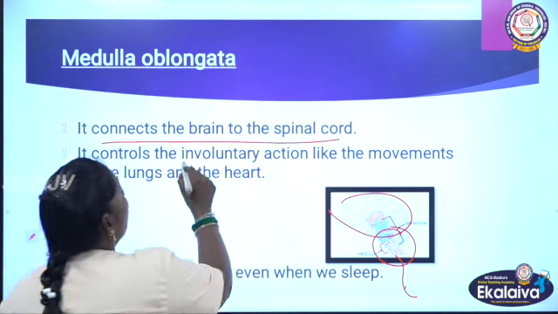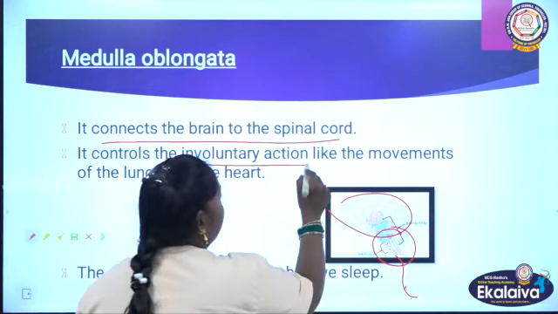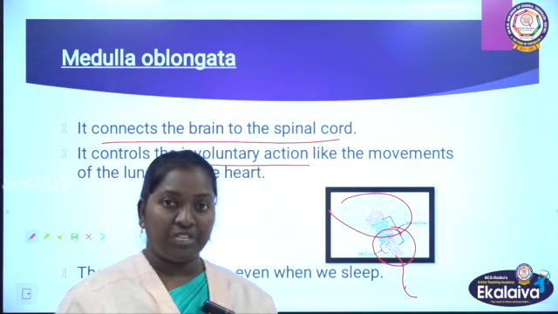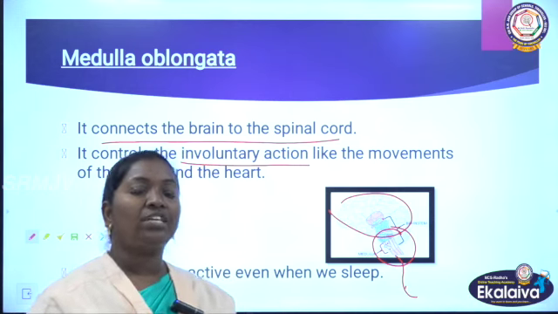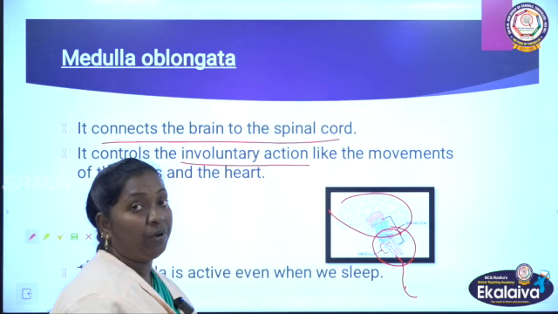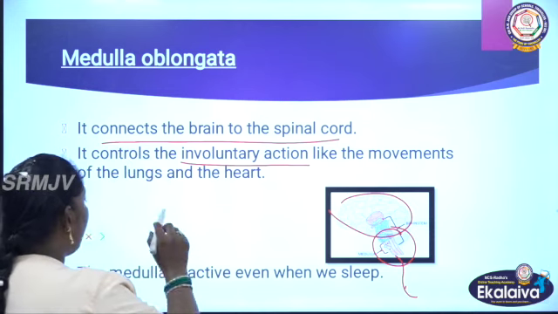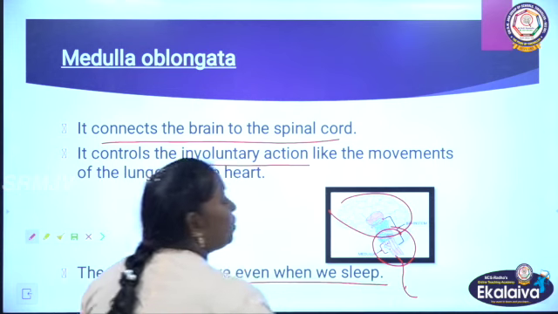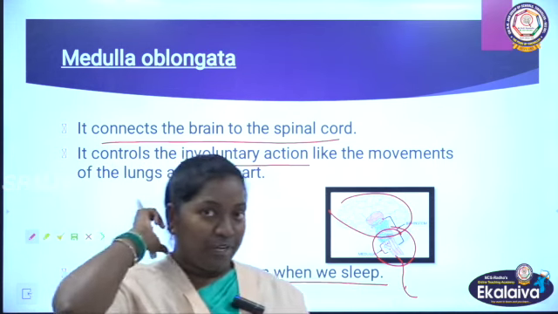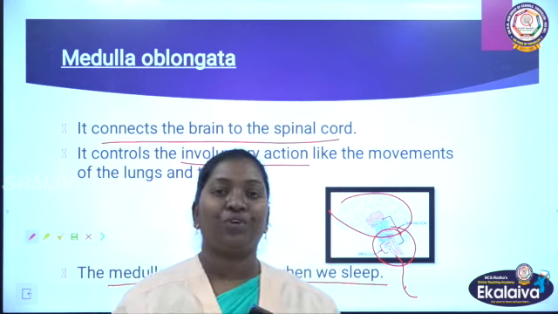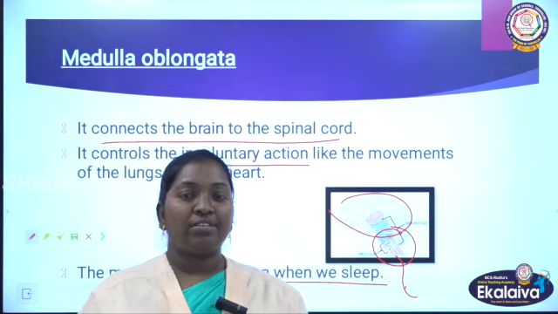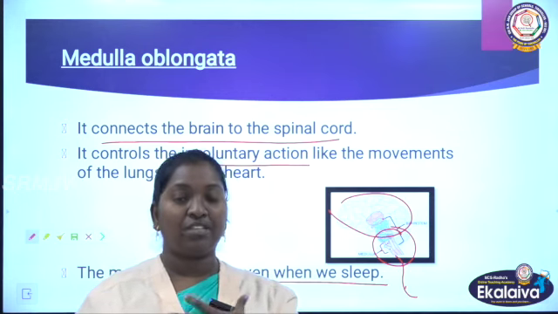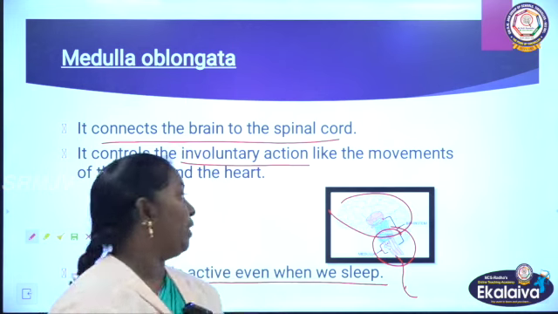It controls the involuntary actions. Involuntary action means it is not under our control, like our heartbeat and breathing. The lungs and heart do their function by their own process. That involuntary action is controlled by the part of our brain called medulla. This medulla is always working, even when we go to sleep. During sleeping also, the medulla is functioning. That's why we are able to breathe during night time and always when we are sleeping. The functioning of the heart and lungs takes place with the help of the brain.